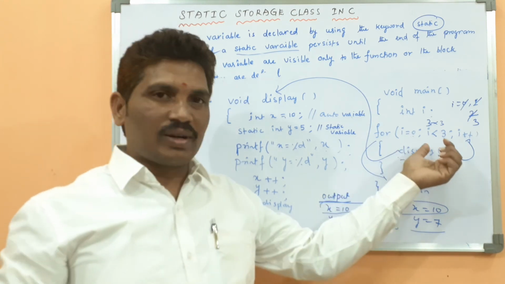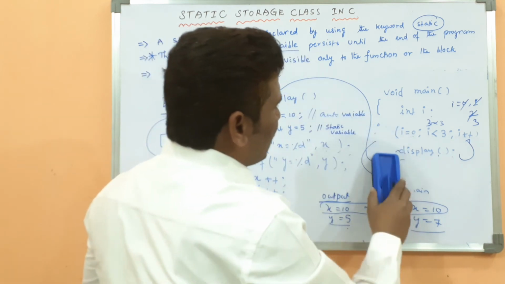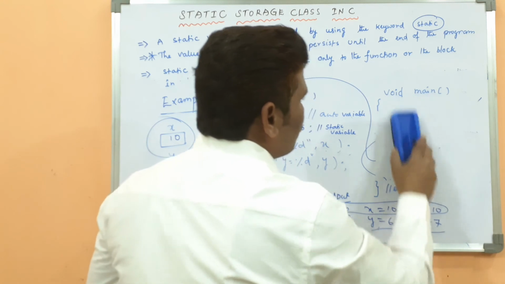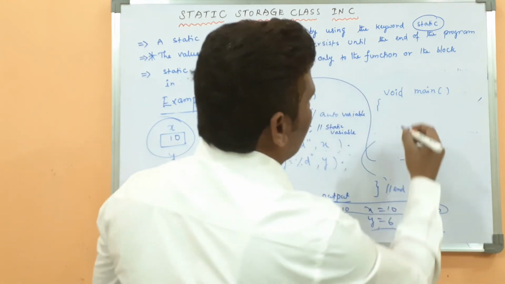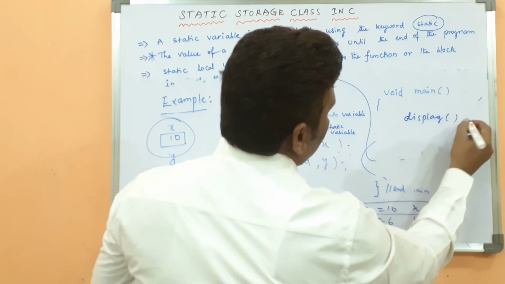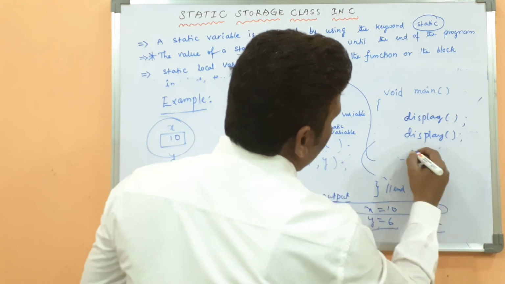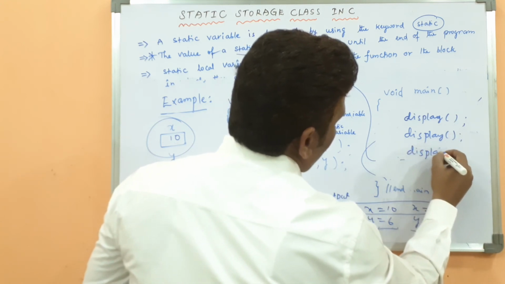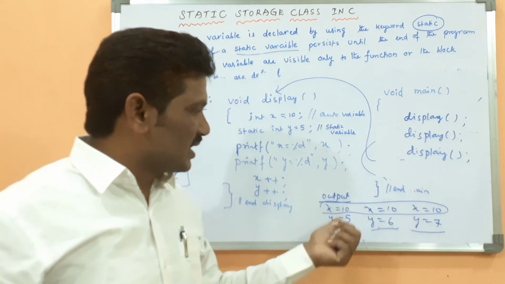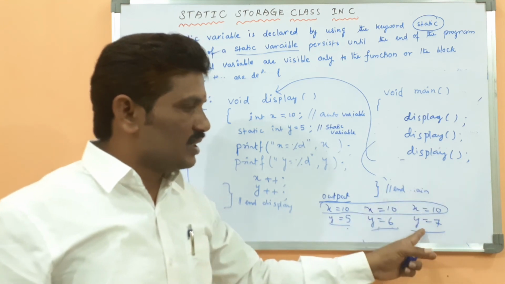Why are you using the for loop? Instead of writing display repeatedly, that's why I use the for loop. Or else you can write like this also. There is no problem. If you are confused with the for loop, then you can write display 3 times. Display. Or else you can write like this. For the first display function, this is the result. The second display function, this is the result. For the third display function, this is the result.